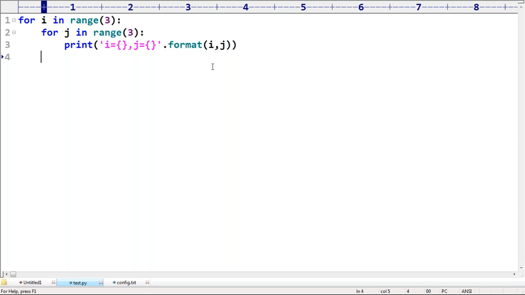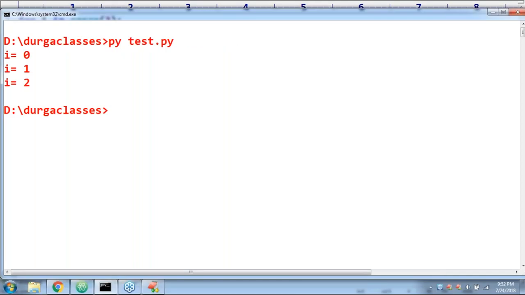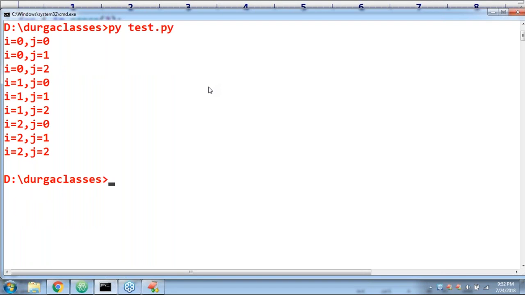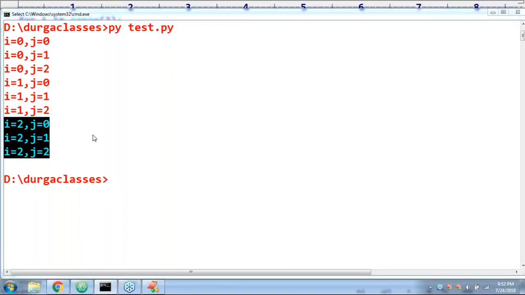Can you please tell what output you are going to get by default in this case? Observe that. Can you please have a look once? i is equal to 0, j is equal to 0; i is equal to 0, j is equal to 1; i is equal to 0, j is equal to 2. Whenever i is equal to 0, the inner loop will be repeated for every j value. Whenever i is equal to 1, again the inner loop will be repeated for every j value. Whenever i is equal to 2, again the inner loop will be repeated for every j value.